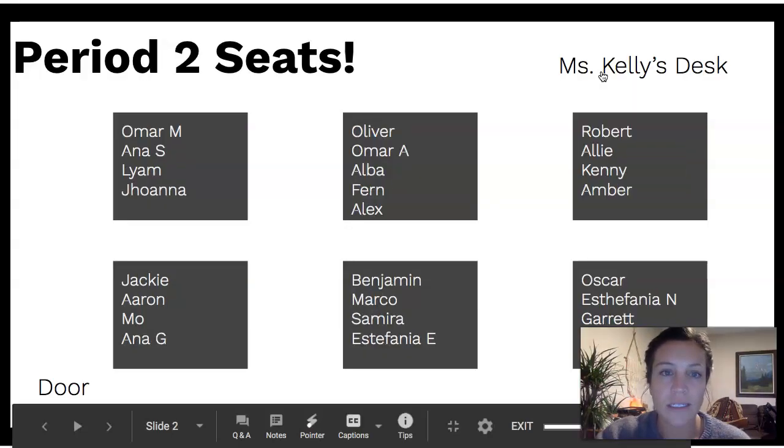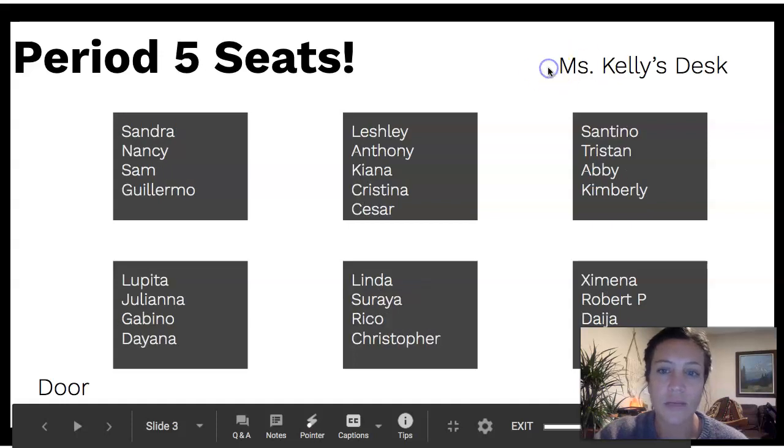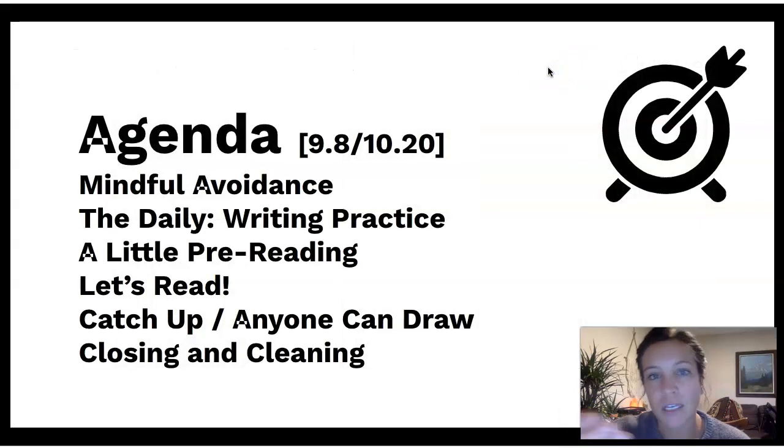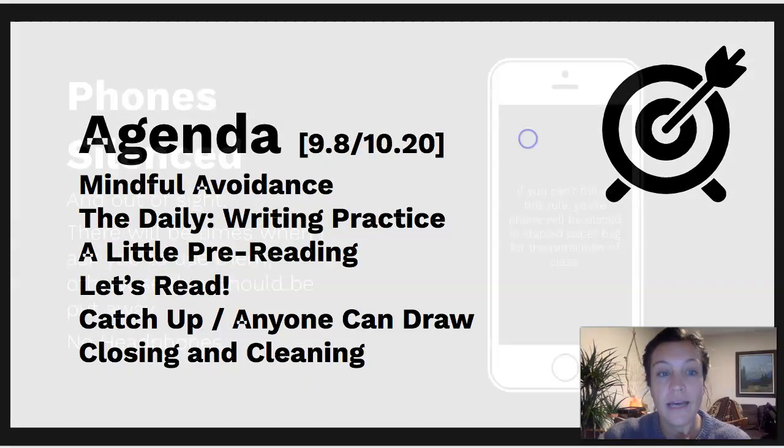So as always, we have the seats in here. These will disappear eventually because you guys know where you sit, so I don't need to remind you all the time. You'll have the agenda that you already have here. So this is again for 9/8 and 9/10 because I didn't see students on Monday, so they're going to get this lesson on Thursday instead.